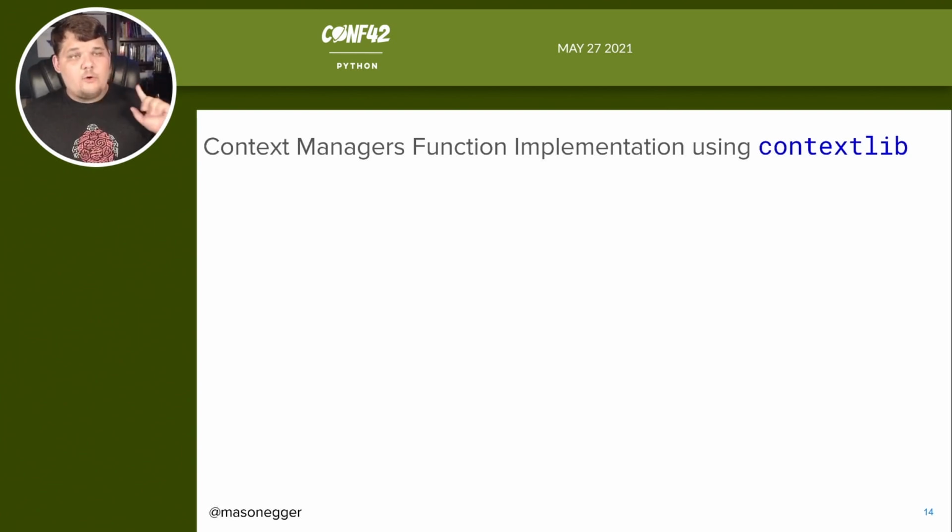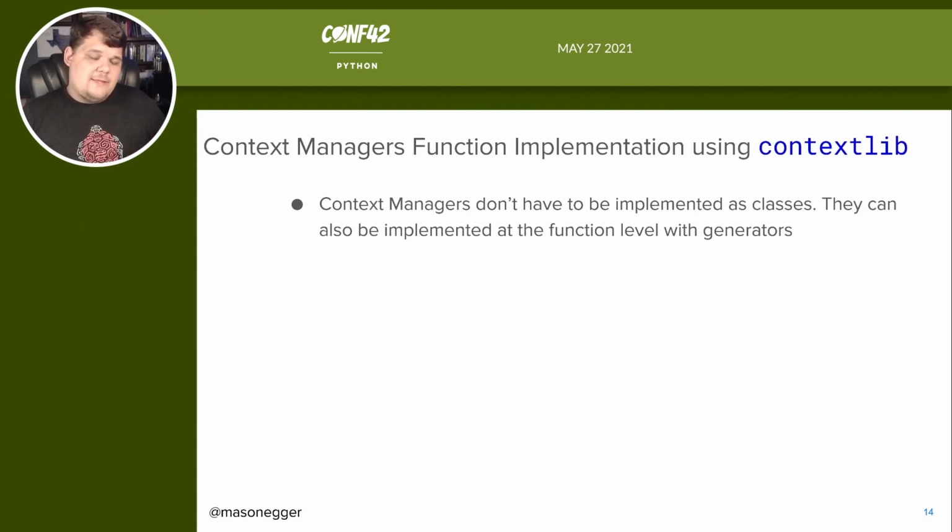But there is one other way that you can do it if you don't want to use a class. You can implement them as functions using contextlib, with a function implementation. These can be created by using generators, by using the yield keyword.